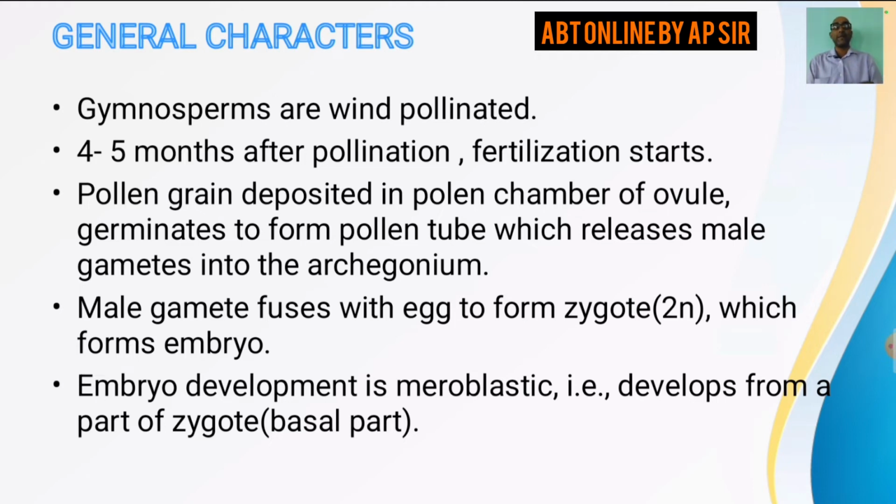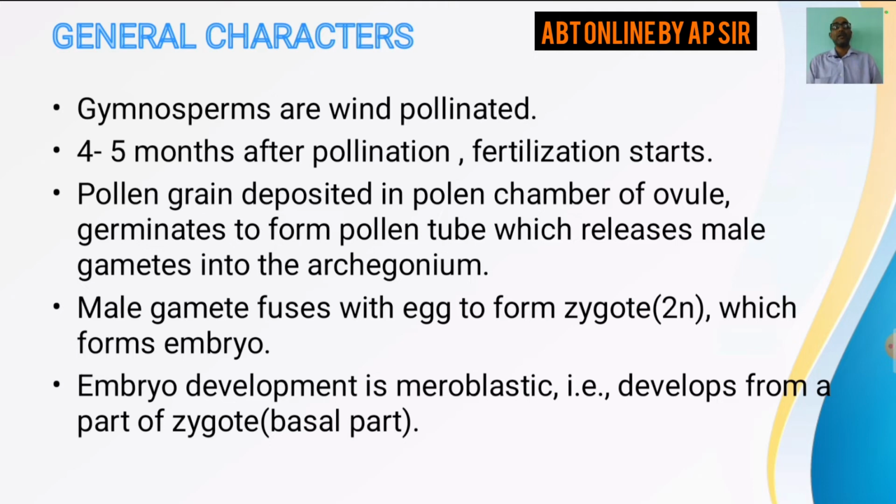This male gamete fuses with the egg to form a zygote, which is diploid in nature, which later forms the embryo. So we can say that after pollination, the pollen grains remain there for 4 to 5 months in the pollen chamber, then the fertilization begins.